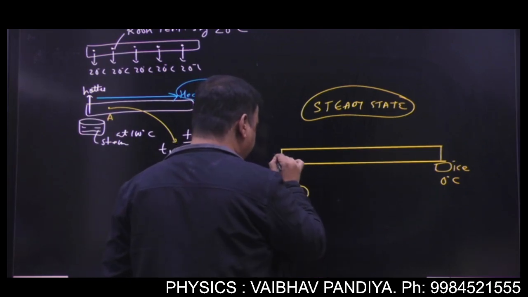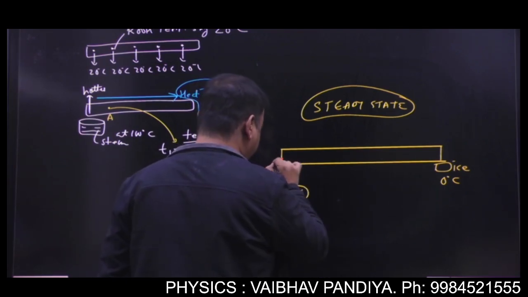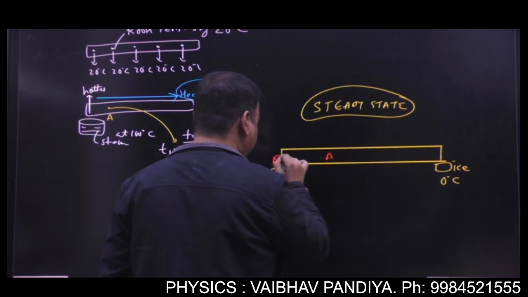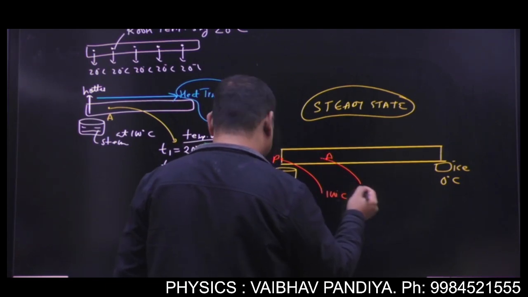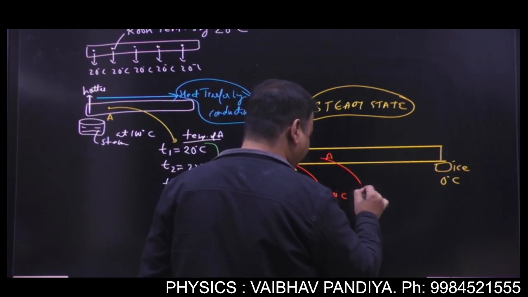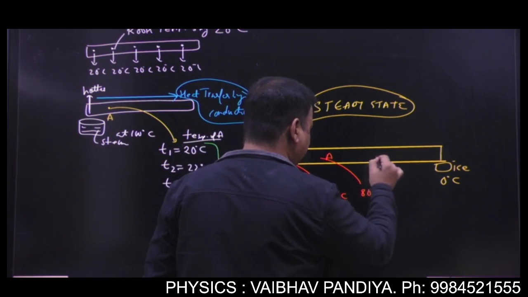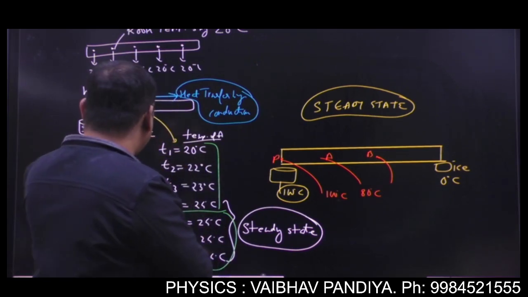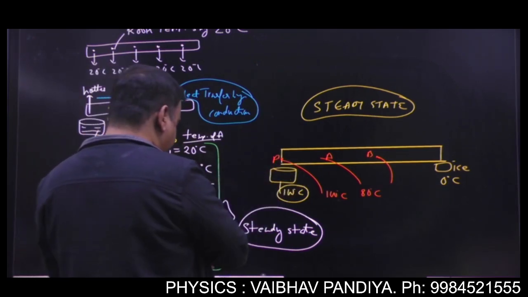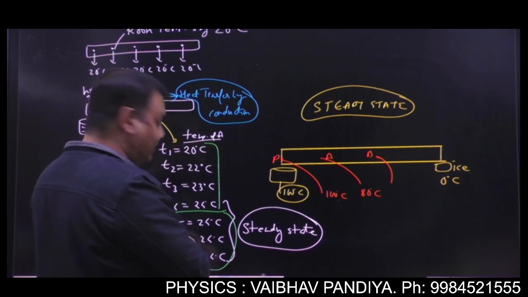This point A, okay, I say P, I have taken A this side. P, this will be now at 100 degree. Say A, whatever temperature is of A, say 80 degree, it will be at 80. Say this A is different from this A. This was 24 degree just for illustration. Don't get confused. Here I've taken the temperature of A as 24 degree in steady state.